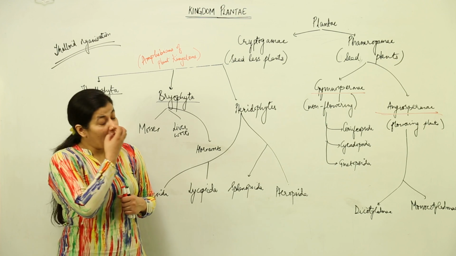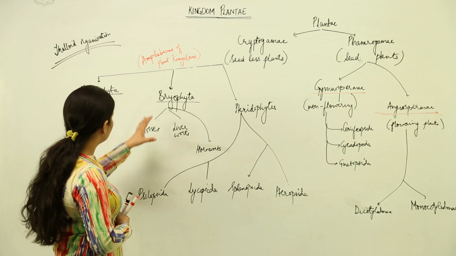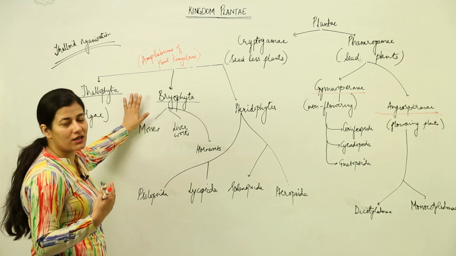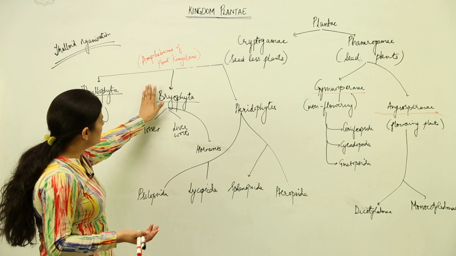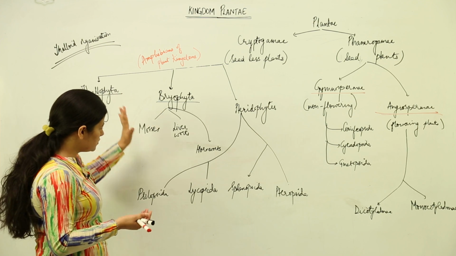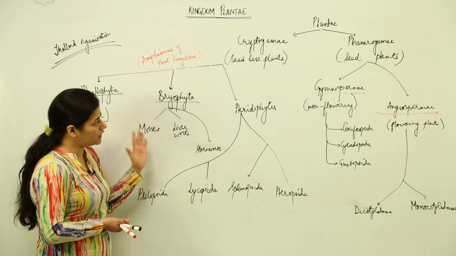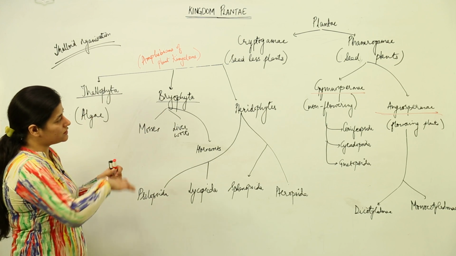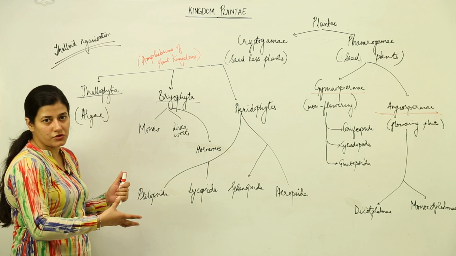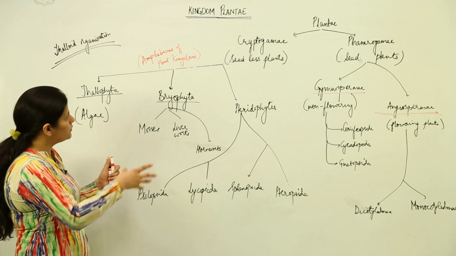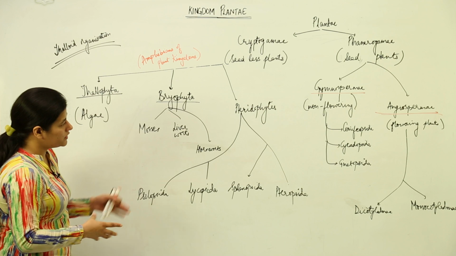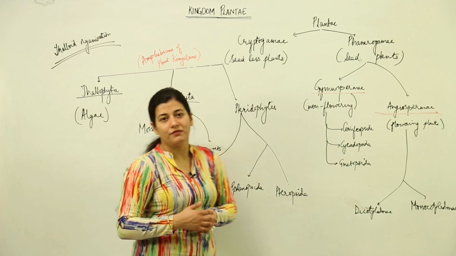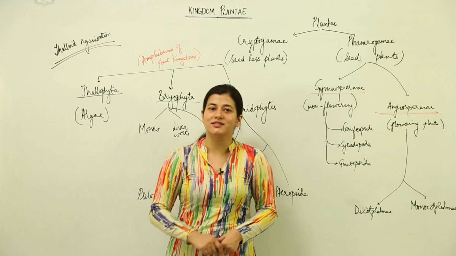and they have lots and lots of varieties and species under them. And one more thing you have to remember is that it is these bryophytes which go and colonize the places where there is no living form. So these are pioneers in succession. We are going to learn this term under its own heading. For now, what you have to remember is the classification. This is the broadest classification that the plants can be put into, and you have to remember all these by heart. I hope you will understand more when we deal with each of these classes individually.